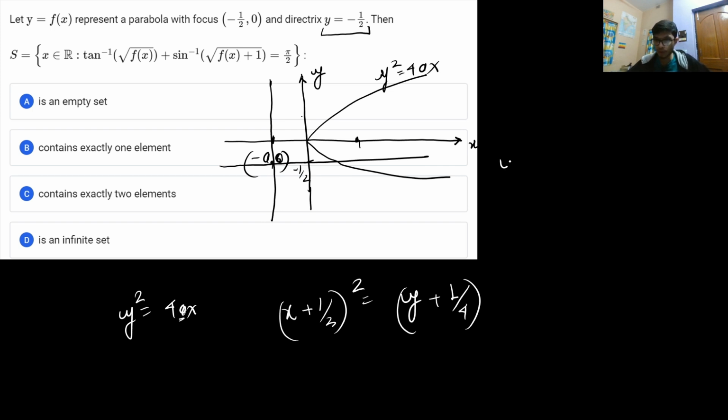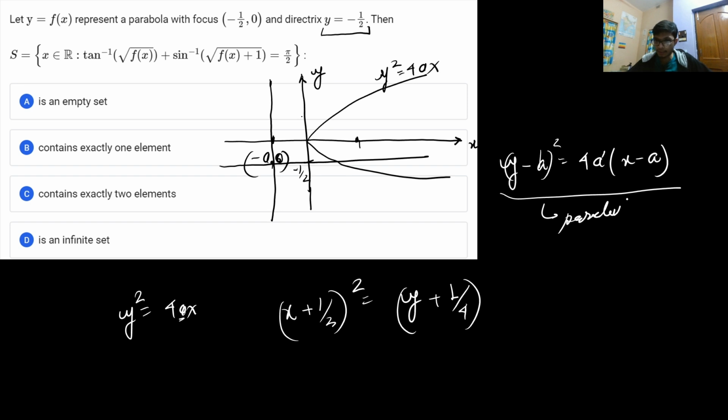All right, so if the center of the parabola is, instead of the origin, shifted to some (a, b), I can get the equation of the parabola as (y - b)² = 4a(x - a'). Okay, x minus a. So this is a parabola with center at (a, b).